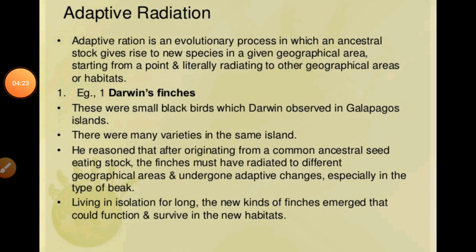If we talk about adaptive radiation, first of all you have to know what adaptive radiation is. Generally, it is an evolutionary process in which the ancestors or ancestral stock give rise to new species adapted to new habitats. Means जो ancestors में evolutionary characters थे, they can be found in the new organisms. They can be adapted in any new habitat or new ways of life, right? Or we can say that when the evolution of an organism starts from a point and then spreads to other habitats, it is known as adaptive radiation.